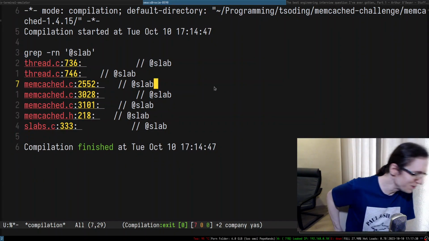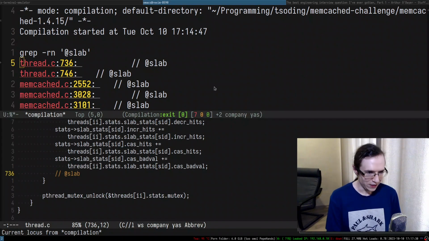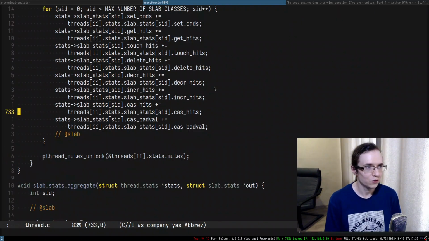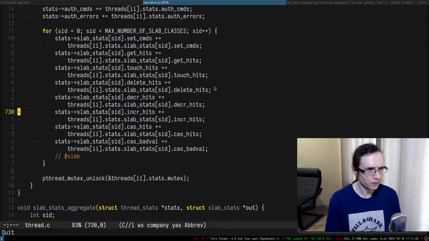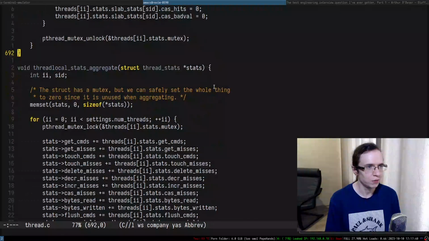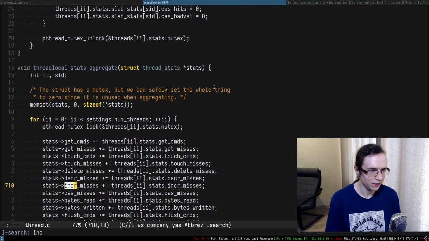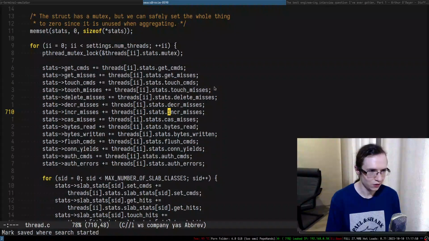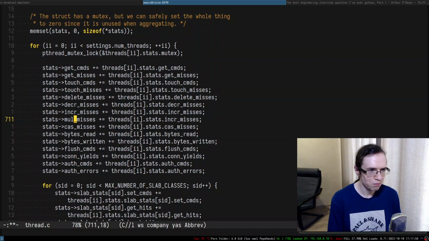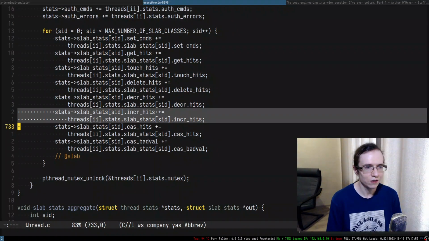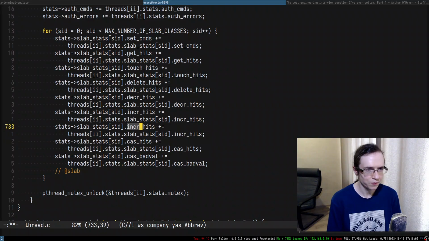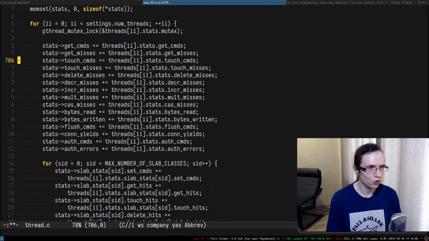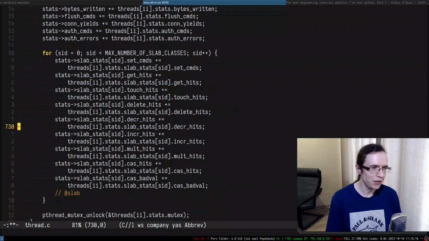So anyway, let's go ahead and do that. So what do we need to do? All right. So incr misses, incr stuff, blah blah blah. Thread local stats aggregate incr. So this is only misses, but here we only have hits. So maybe I'm gonna do just mult misses. And where is another inc? Here we're gonna do inc mult. All right, so we just added these two things, and that is basically it.